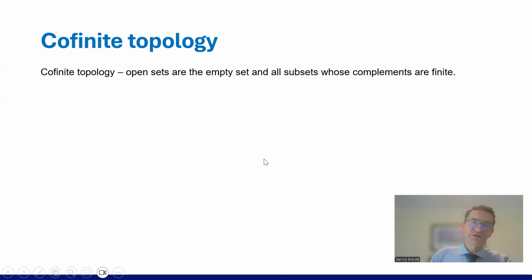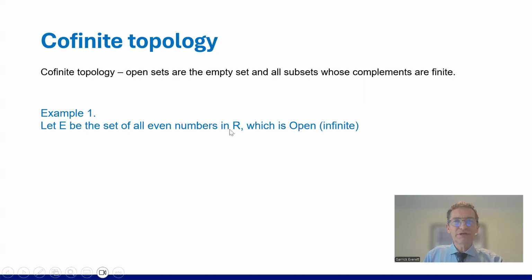Last one, cofinite topology. I've included this one because, for me, it is the most interesting. In the cofinite topology, the open sets are the empty set and all subsets whose complements are finite. So, example 1: let E be the set of all even numbers in R, which is open, because there are unlimited even numbers in the reals.